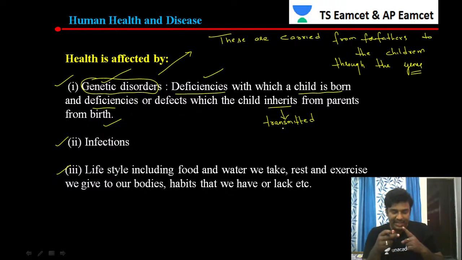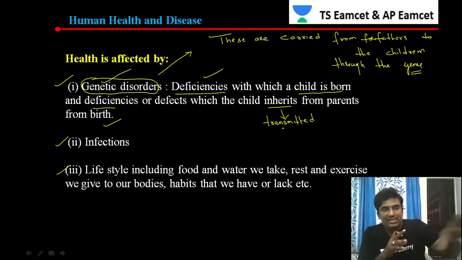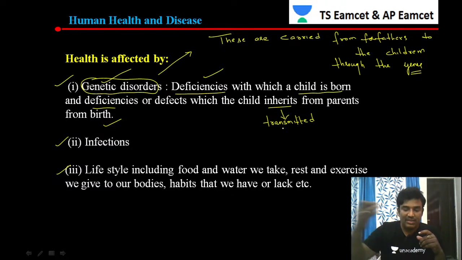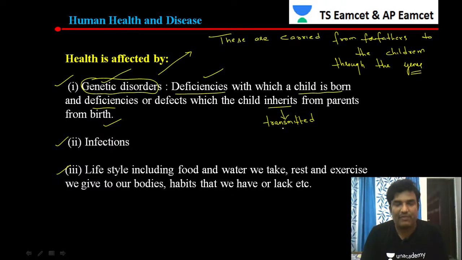So health is affected first by genetic disorders. How is health affected by genetic disorders? These disorders are inherited from the parents at the time of birth. Such types of disorders are called genetic disorders. Actually, these are carried from the forefathers to the children. Like this, they keep on transmitting from one generation to another generation. This is called genetic disorders.